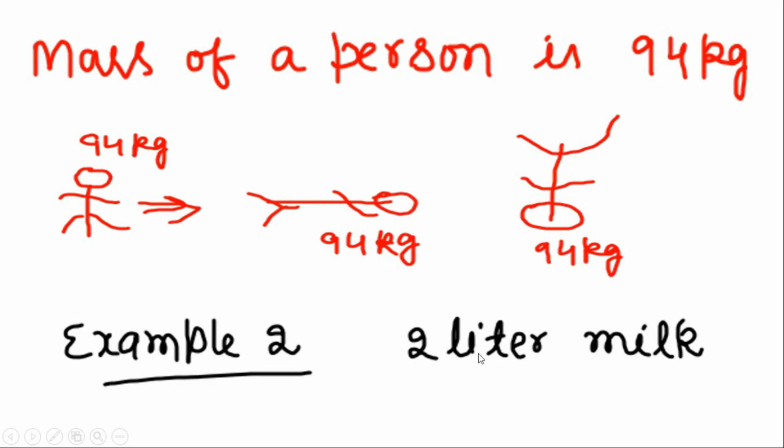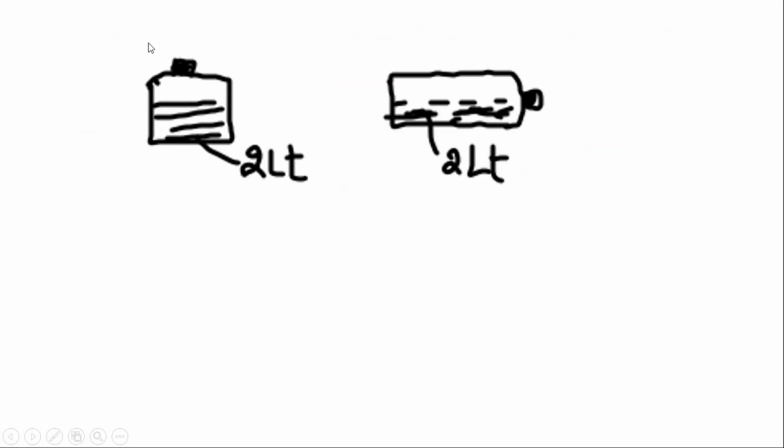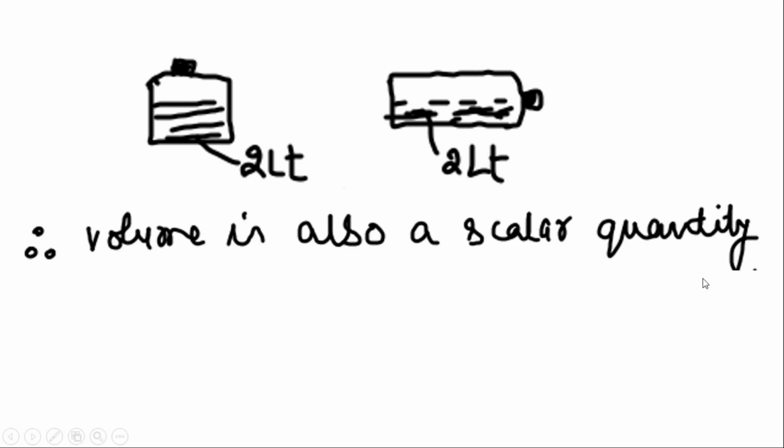Let us take another example. Suppose we have 2 liter of milk and we put it inside a bottle. The first case represents when the bottle is erect, and this is the case when the bottle is lying on the floor. In both cases, the volume of the milk contained in this bottle will not change and it will remain 2 liter. So this also tells that volume, just like mass, is a scalar quantity because it has no effect of direction, or in general we can say that volume does not possess any direction. So volume is a scalar quantity.